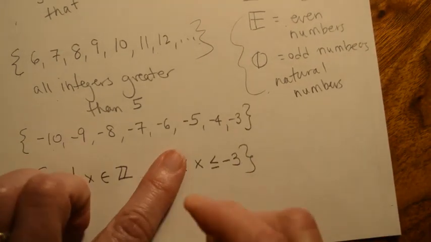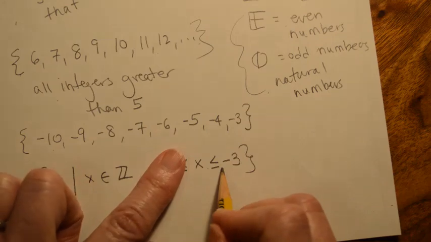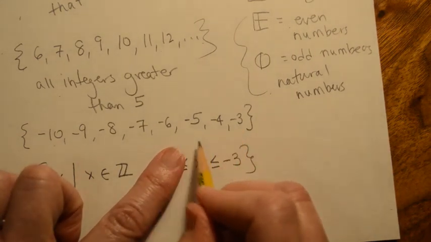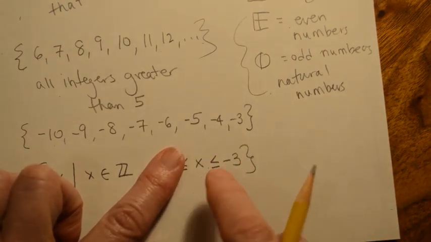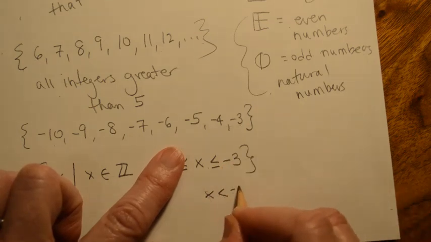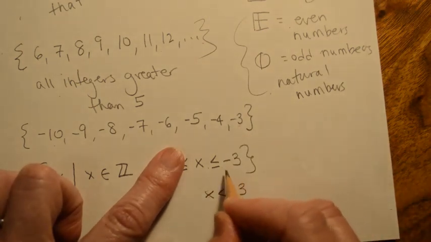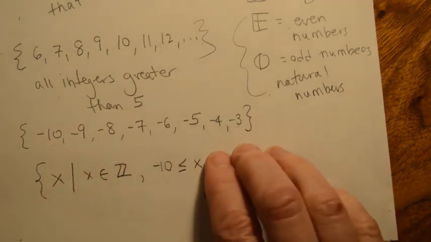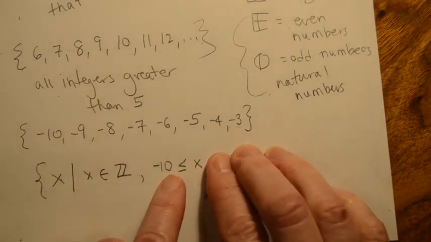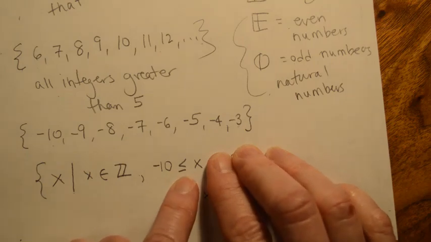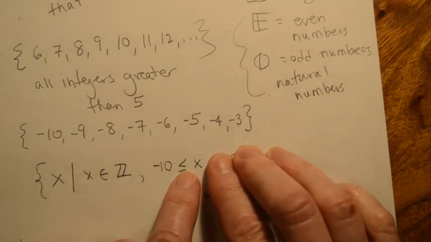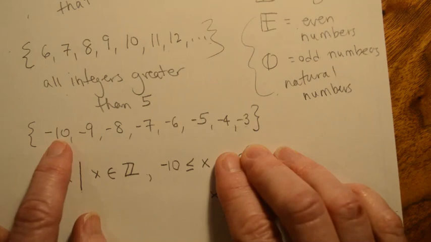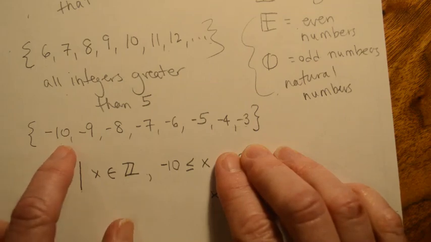All right. This says that x has to be less than or equal to negative 3. Again, without that sign right there, if it were just x is less than negative 3, we couldn't include negative 3. This allows us to include negative 3. This side says that x has to be greater than or equal to negative 10. Again, that little line underneath allows us to include negative 10. Without it, we couldn't include negative 10.